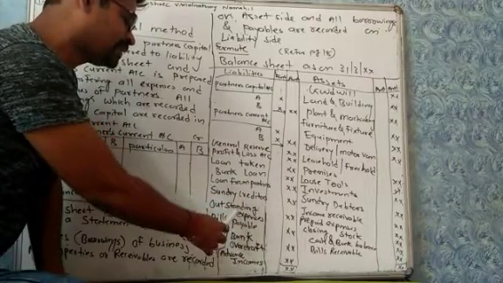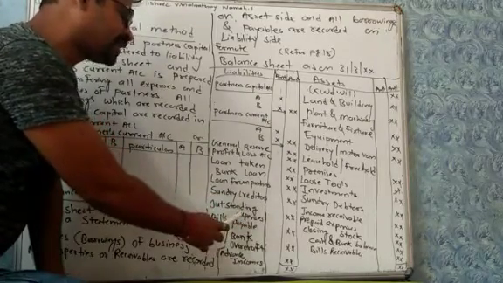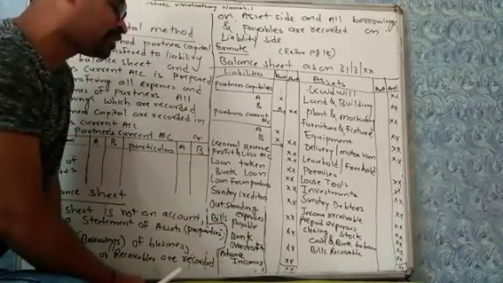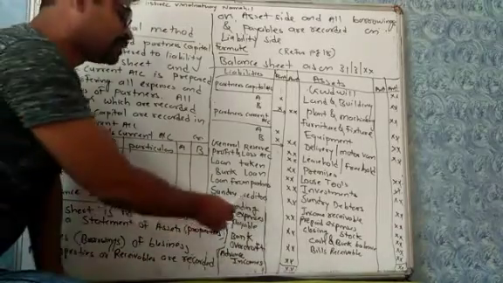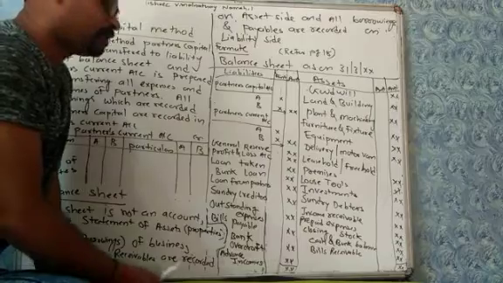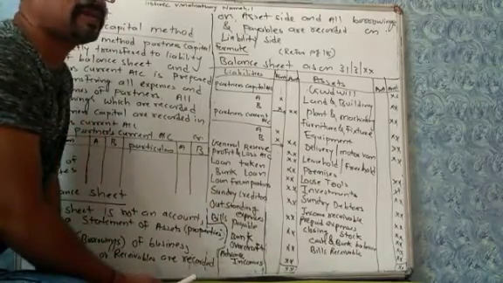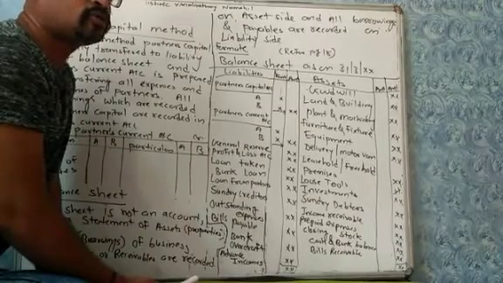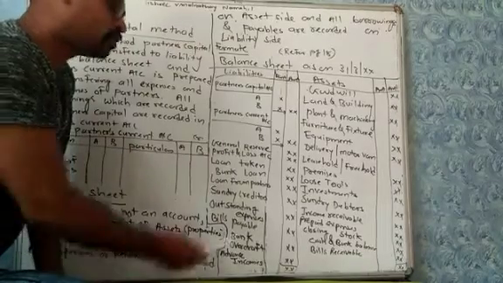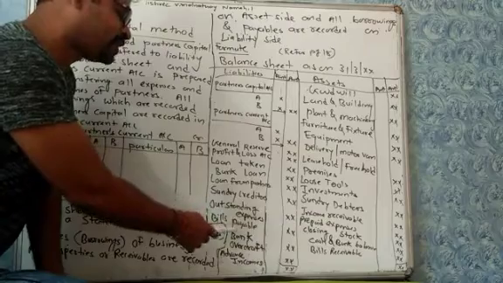Outstanding expenses means expenses payable by partnership firm. It is also liability. Sundry creditors means creditors are those persons who are supplier for businessmen, who supplies goods on credit to businessmen. So they are liability for business.